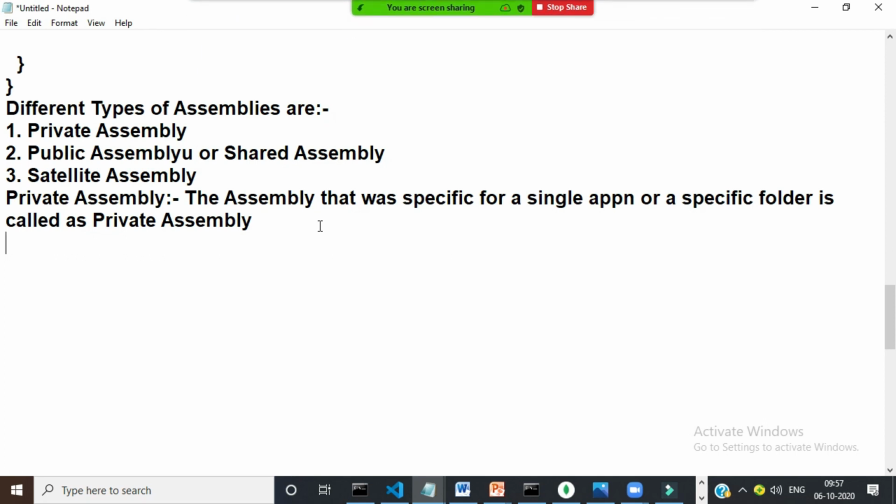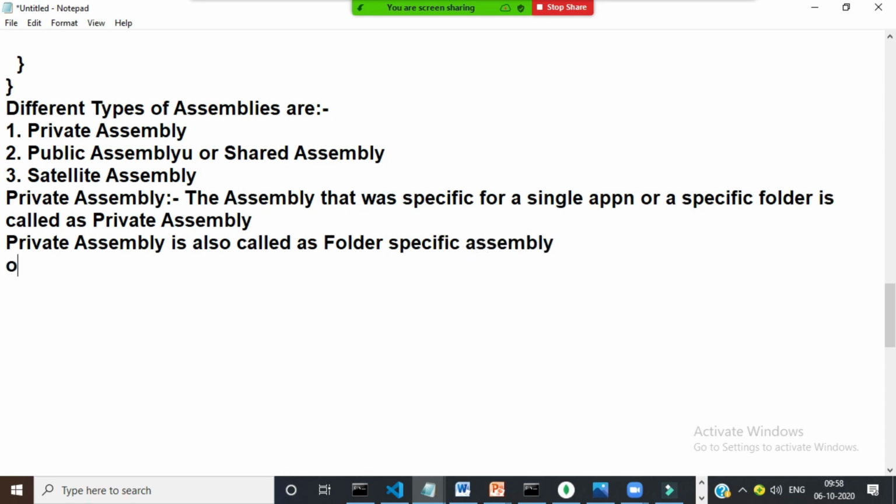Is it clear? Private assembly is also called a folder specific assembly.